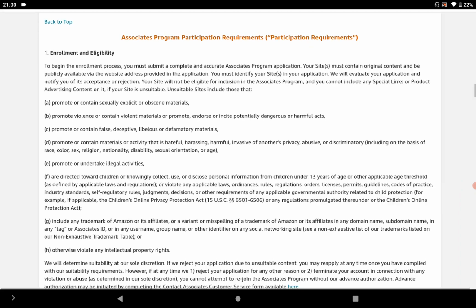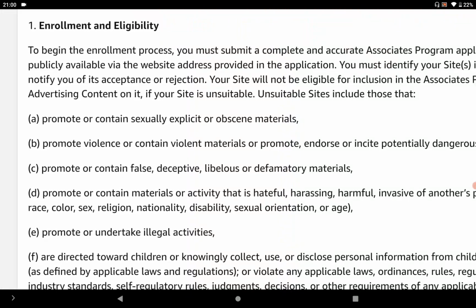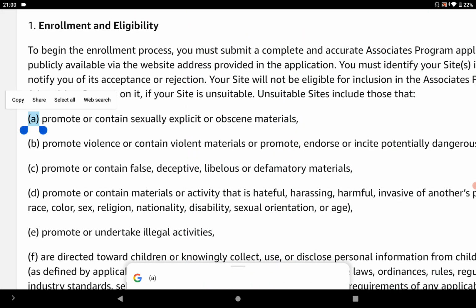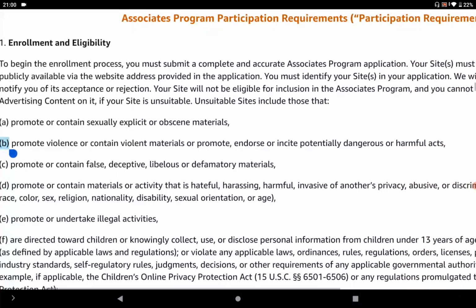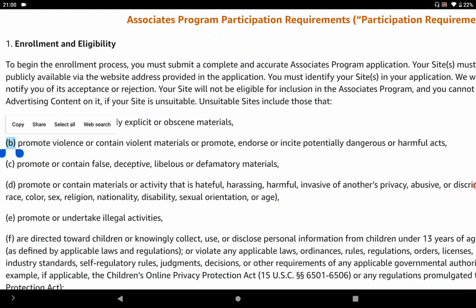So first of all, you can see point A here. The website should not contain or promote any sexually explicit material, or any obscene material. So this website will not be applicable for the Amazon affiliate program. And point two, if your website is promoting violence or containing any violent material, or you are promoting or endorsing any potentially dangerous or harmful material, your website will not be applicable for that.